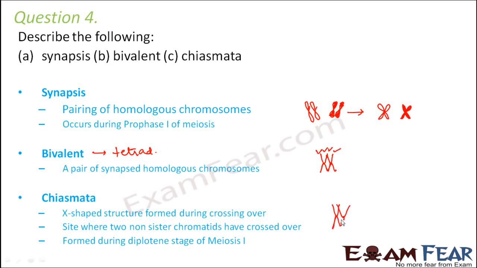Let us suppose this is one, this is another. If you look at this area, this is an X-shaped structure where the crossing over actually takes place. So an X-shaped structure is formed during crossing over. This X-shaped structure will have some features of the maternal chromosome and some features of the paternal chromosome. So this chiasmata is formed during the diplotene stage of meiosis 1. So synapsis will happen first, during the zygotene stage. Tetrad formation will happen in the pachytene stage and chiasmata formation will happen during the diplotene stage of meiosis 1.